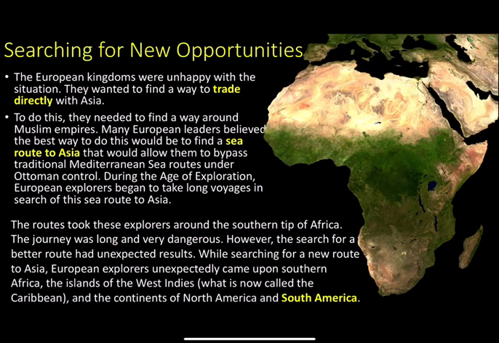However, the search for a better route had unexpected results. While searching for a new route to Asia, European explorers unexpectedly came upon southern Africa, the islands of the West Indies, what is now called the Caribbean, and the continents of North America and South America.